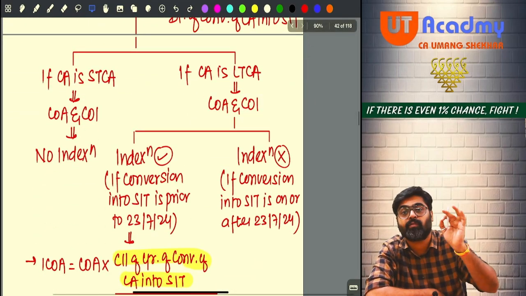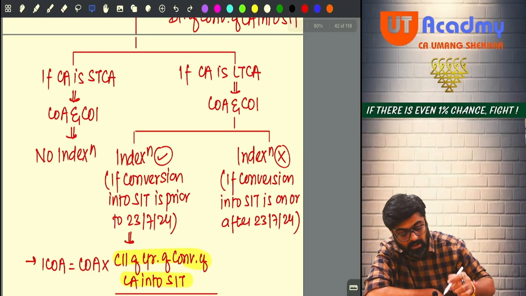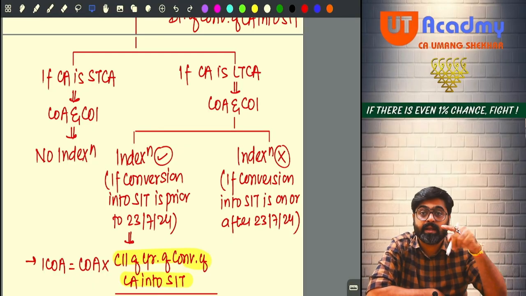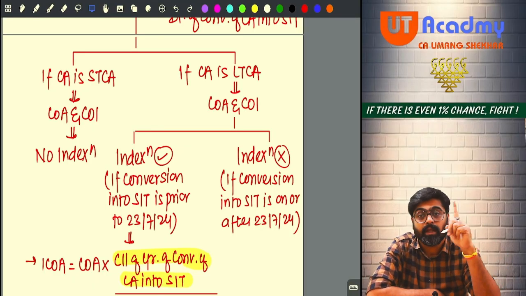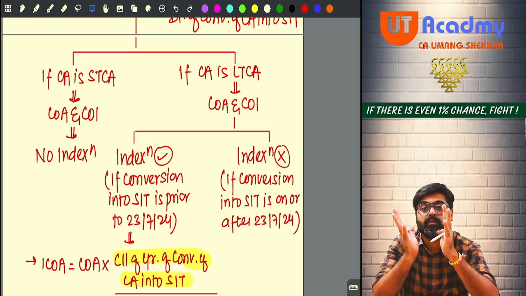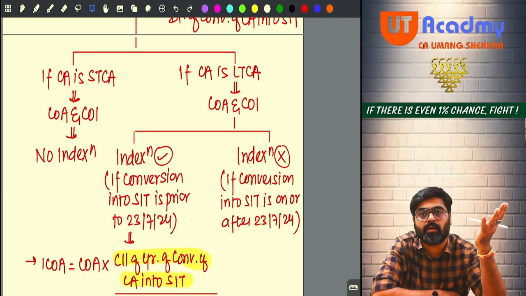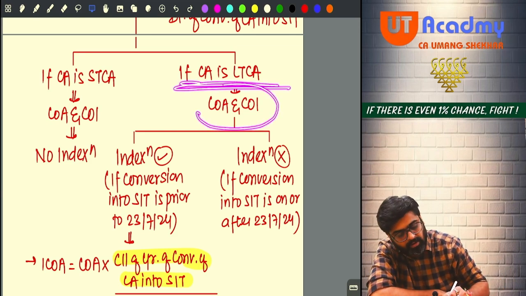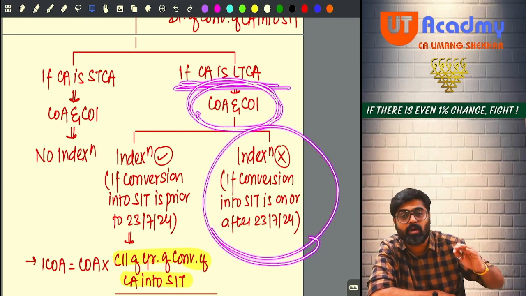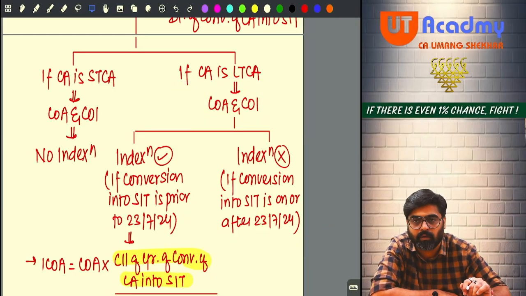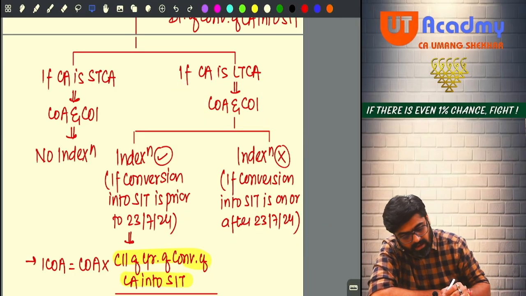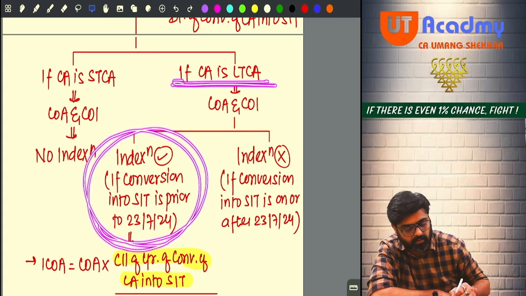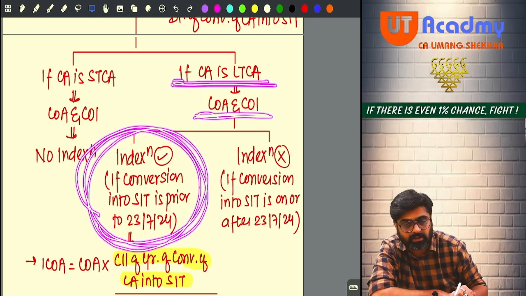If the date of transfer, meaning the date of conversion, was prior to 23rd July, which we did in our case also. If the date of conversion, date of transfer is on or after 23rd July 2024, then even if the capital asset is long term, cost of acquisition, cost of improvement will not be indexed, because from now onwards the indexation benefit is gone. And if capital asset is long term and the transfer date was prior to 23rd July, will you index the cost of acquisition and cost of improvement?